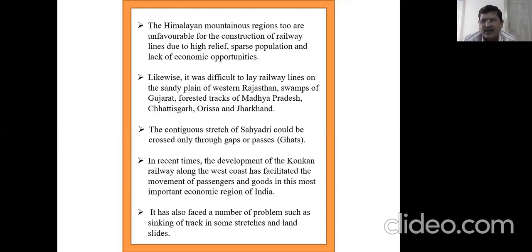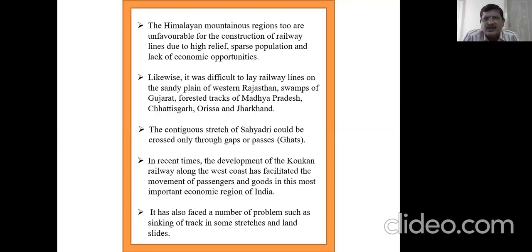Likewise, it was difficult to lay lines on the sandy plain of western Rajasthan, the swamps of Gujarat, and the forested tracts of Madhya Pradesh, Chhattisgarh, Orissa and Jharkhand. Because of the sandy plain and the swamps in Gujarat and central parts of our country, it is not geographically suitable for the railways.